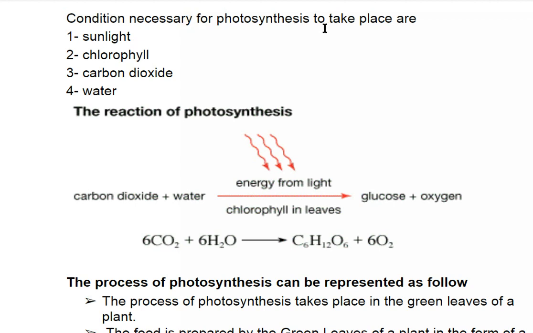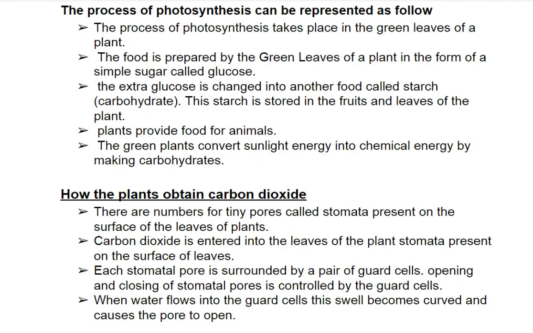Conditions necessary for photosynthesis to take place are sunlight, chlorophyll, carbon dioxide and water. The reaction of photosynthesis is carbon dioxide plus water, in the presence of energy from light and chlorophyll in the leaves, gives glucose and oxygen. The chemical formulas of carbon dioxide, water, glucose and oxygen are given. The process of photosynthesis can be represented as follows.